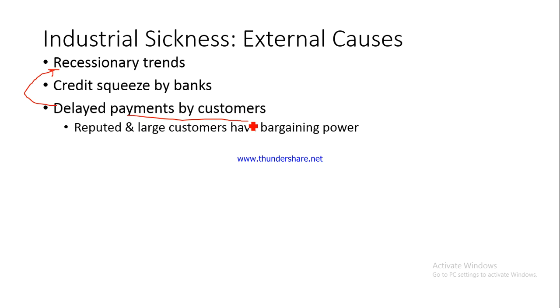Udhar, a longer credit period means the udhar will have to be paid after a long amount of time. So now this credit period, once there is a demand from a dominant customer, the smaller enterprises have no option but to accede to their demand, and because of which their payments from the bigger customers get stuck. Since their payments from the bigger customer get stuck, what will happen?